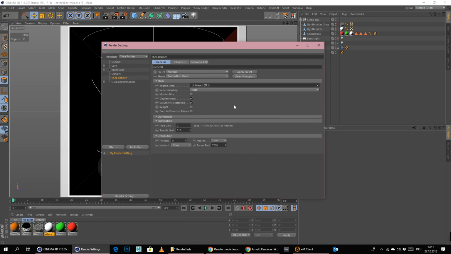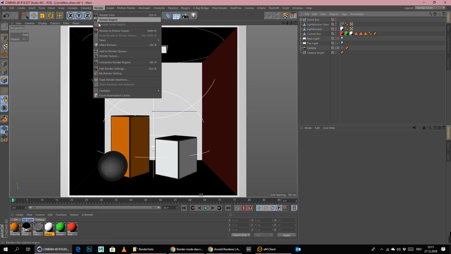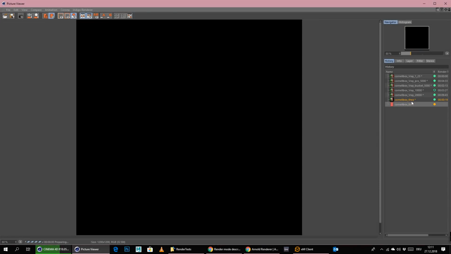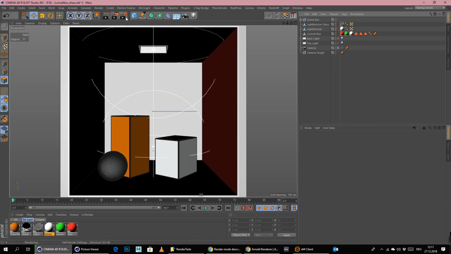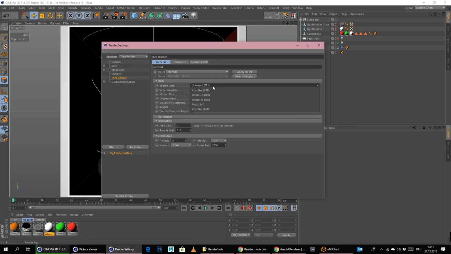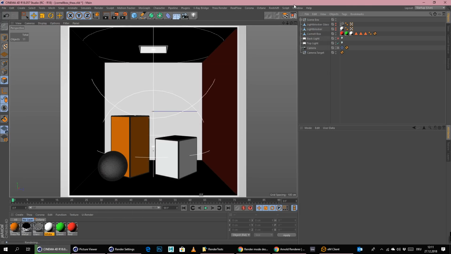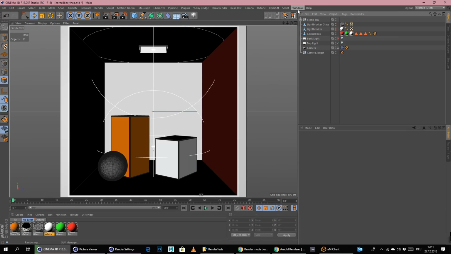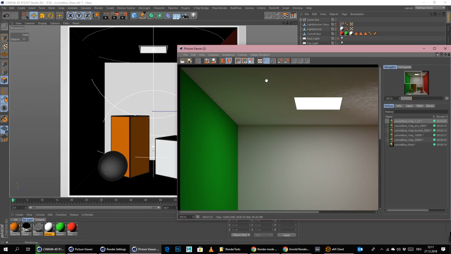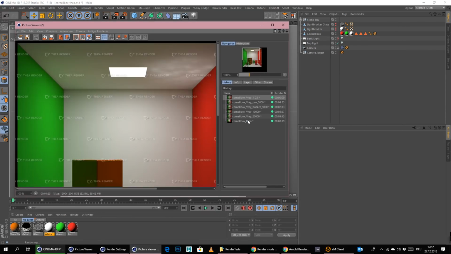Let's switch to Unbiased TR1 and let's go render to picture viewer. Sorry, what is it called again? This was the Adaptive BSD. This was the BSD mode. So we should write this down so we know what we did. This was BSD.